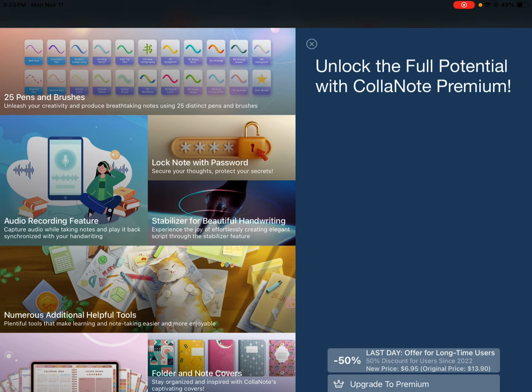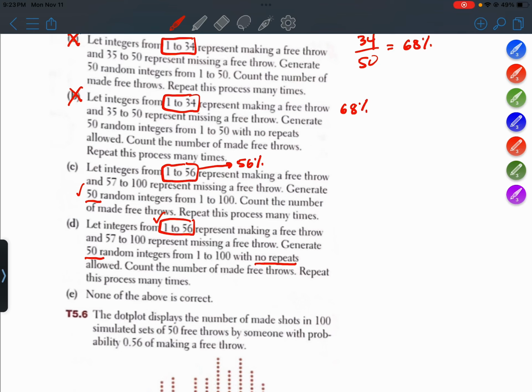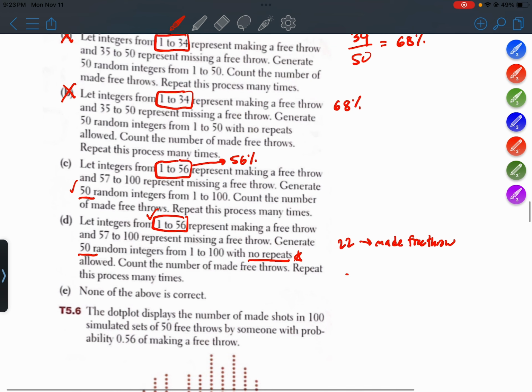If we said no repeats, and the first number that our random number generator produced was 22, which would be a made free throw, then when we go to generate the next number, 22 is no longer possible if we're saying no repeats, which means there's only 99 numbers that we can generate.